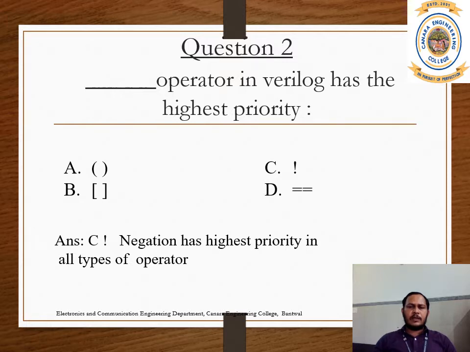In Verilog, the highest priority is given to negation. Negation has the highest priority compared to any other operator here. So this is the answer.